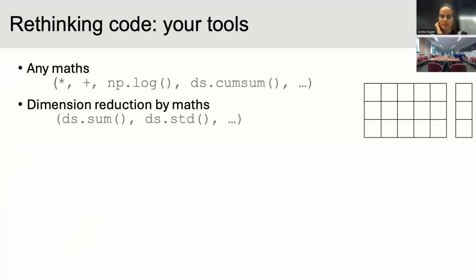So if we have a 3D array and you say that I want to add up everything from the ground to the sky, that would be an addition through that vertical dimension. Or you might want to take the standard deviation through time. So that is getting your n-dimensional array one dimension fewer by reducing it in some way.